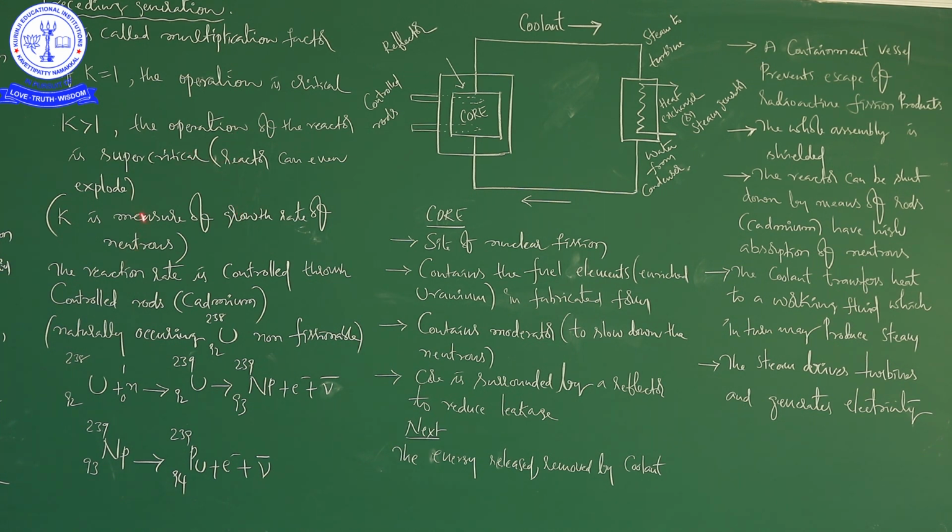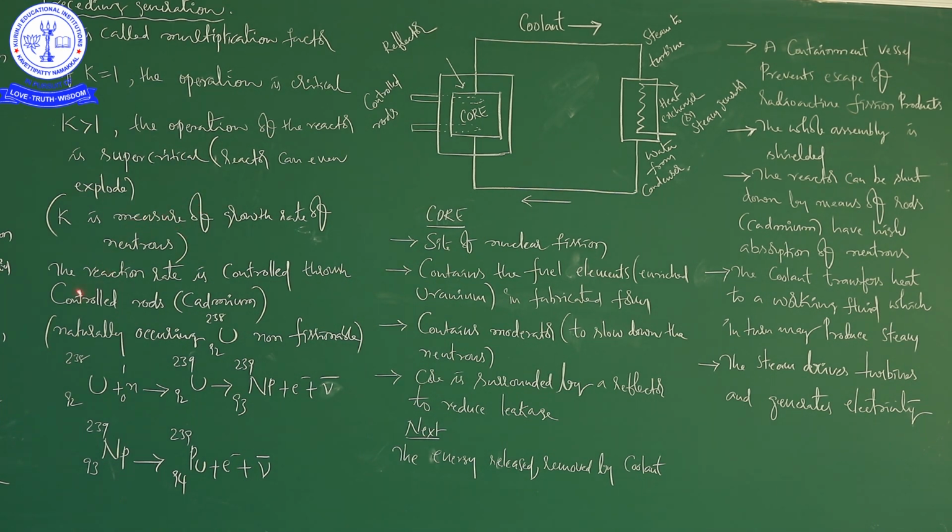So, to control the number of neutrons, we have to look at the K value. At the same time, to decrease the speed of the neutrons, we use a moderator. So, the number of neutrons and the speed of neutrons, these two things are very important when we are studying nuclear reactors.